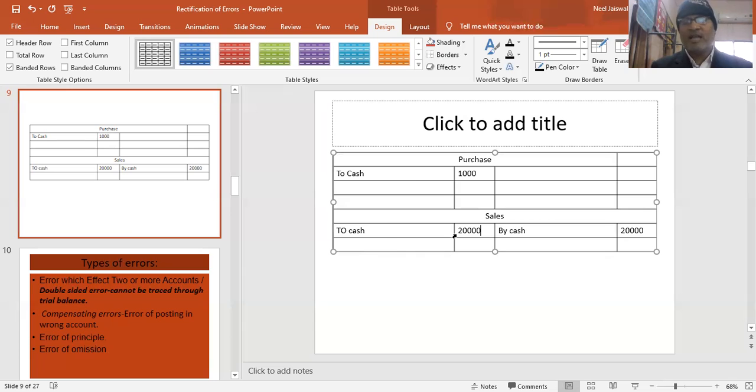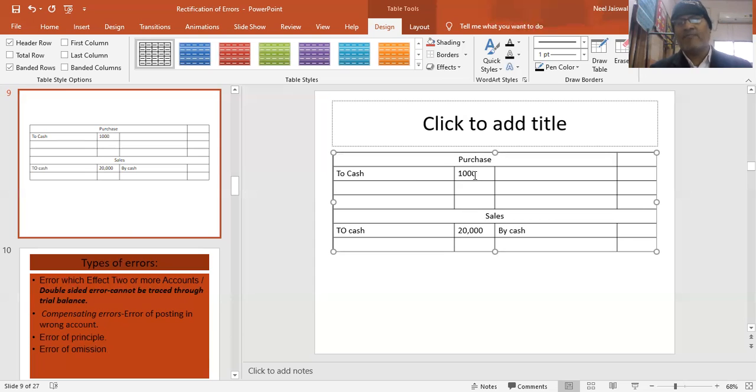That means by mistake, I have overcasted my sales account by 20,000. Actually 40,000, not recording 20,000 over here and recording in the wrong side, 20,000. A 40,000 difference is there. So these errors need to be rectified. My cash account is correct, students, because my journal was correct.